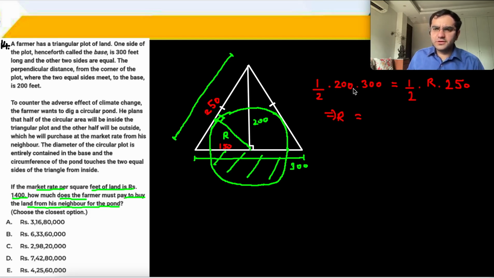Is it 240? 20. ठीक है. So capital R is coming out to be 240.